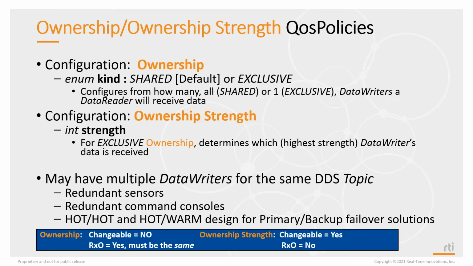Ownership is RxO. It is something that's requested versus offered, so you must actually be the same. If the data writer is shared, the only way that you will match is if you also have shared ownership. If the data writer is exclusive, then you must also have exclusive ownership as a data reader. So it must be exactly the same on both sides.